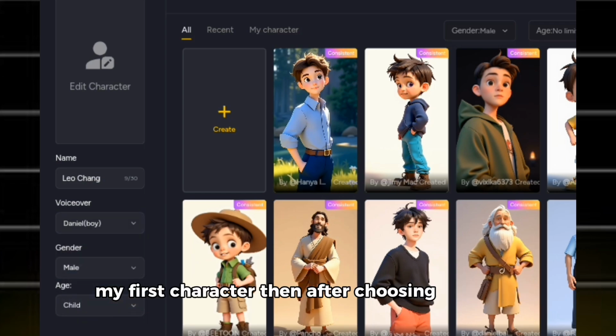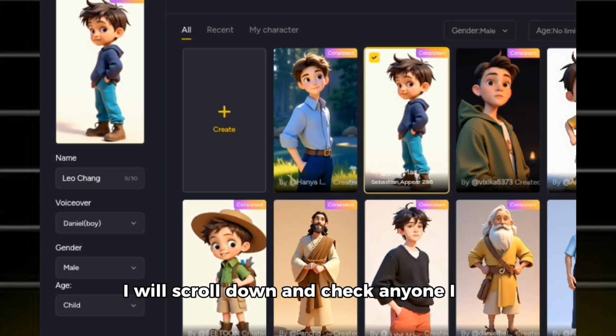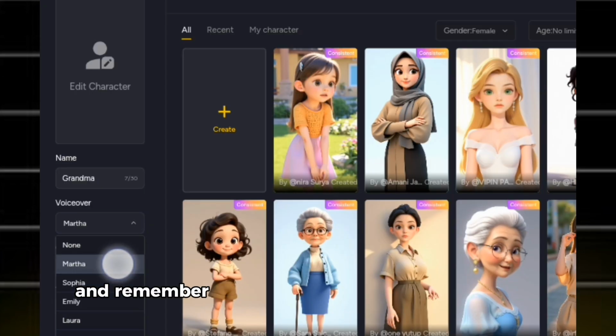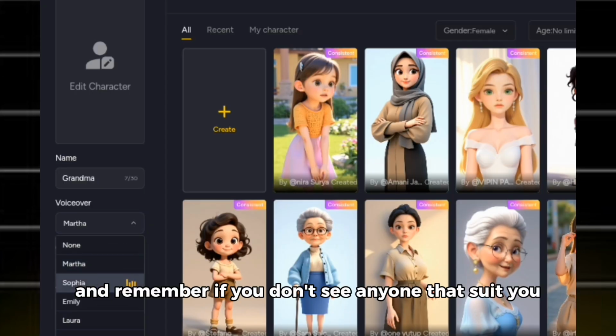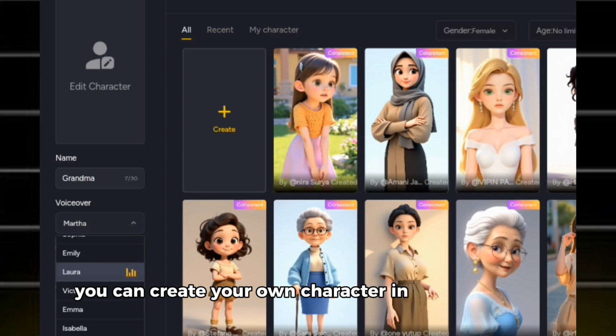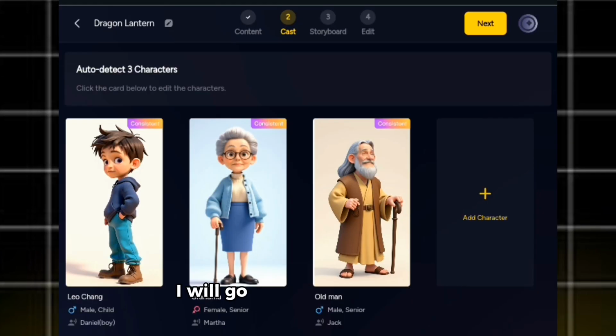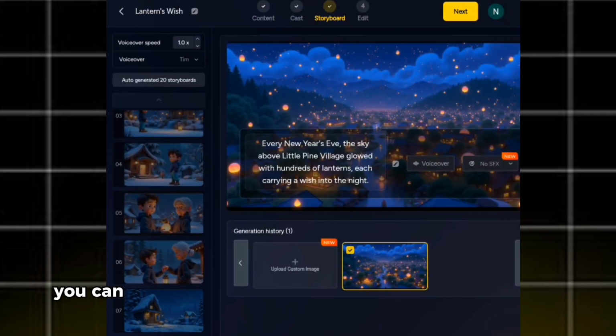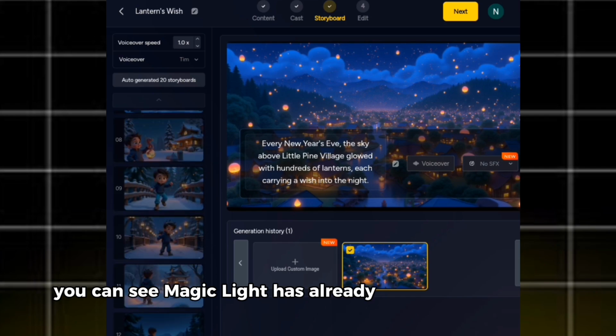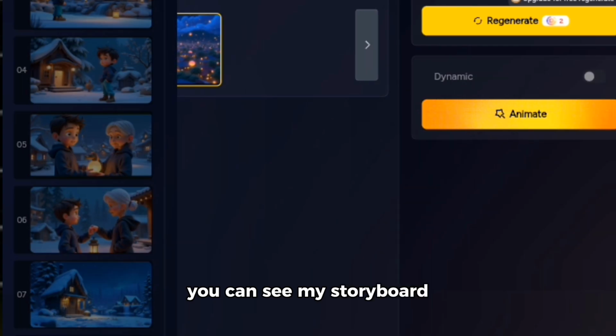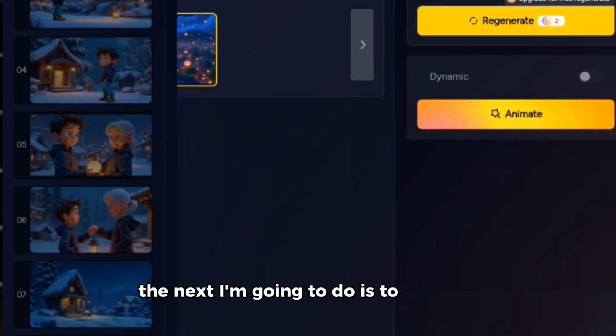Then after choosing my voice, I'll go over to the characters. I'll scroll down and check anyone I like. I will choose it. And remember, if you don't see anyone that suits you, you can create your own character in MagicLight AI. So after choosing my characters, I'll go over to the next step. You can see MagicLight has already done my storyboard. You can see my storyboard. The next thing I'm going to do is to animate.